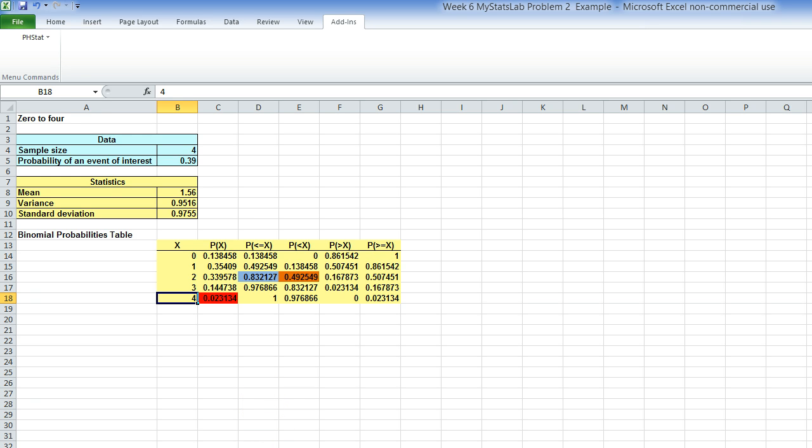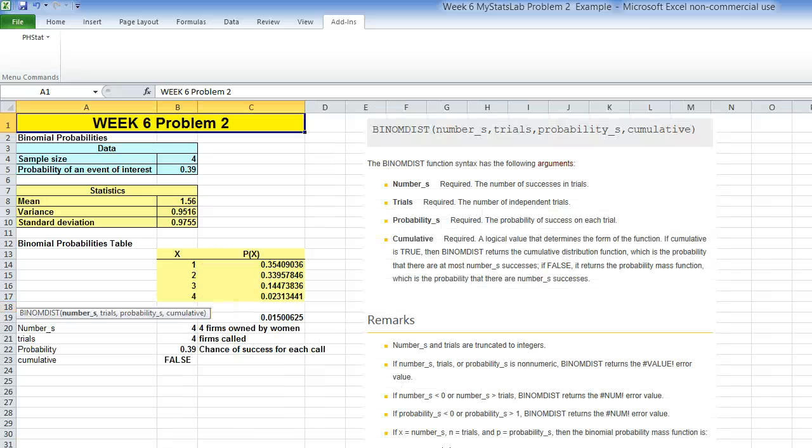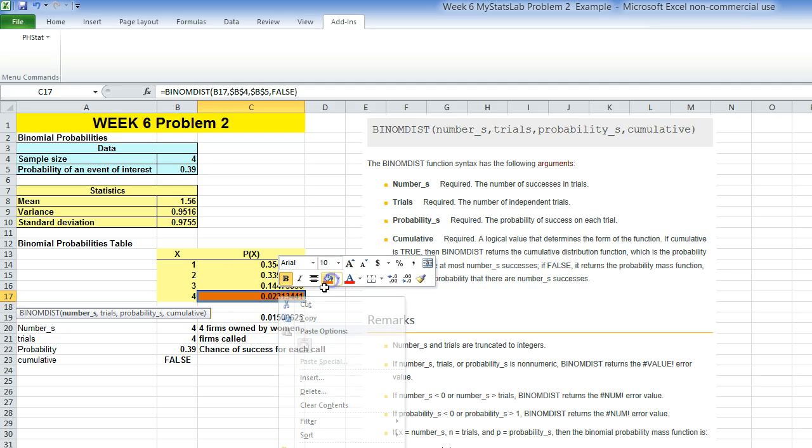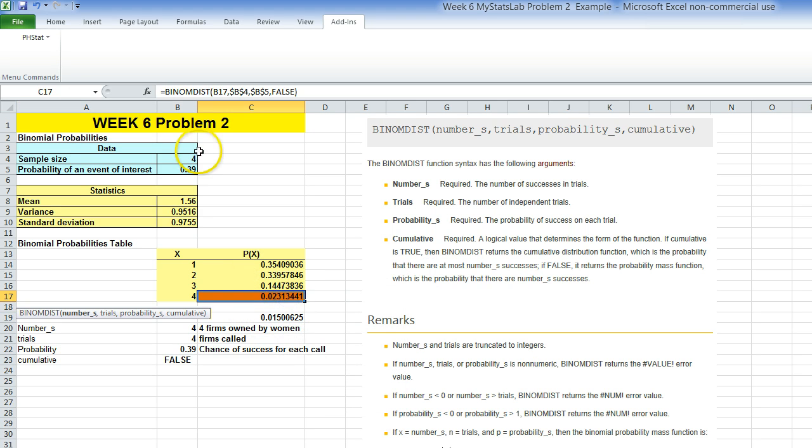Now, looking at another way of doing this, if you click, I simplified the cell to just show you what we wanted as our response here. If you look at this function that is being used, it's BINOM.DIST, which is another Excel function, and what this does, it returns probability for a binomial distribution where you input the number of successes as the first argument, the trials as the second, the probability as the third, and a factor for cumulative or not cumulative as the fourth.